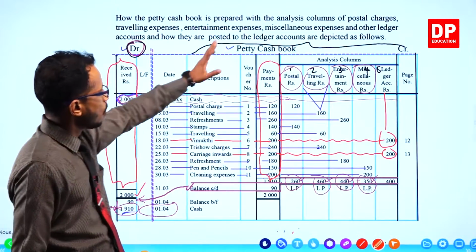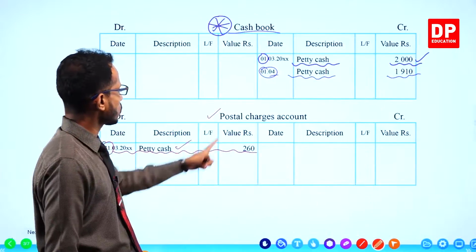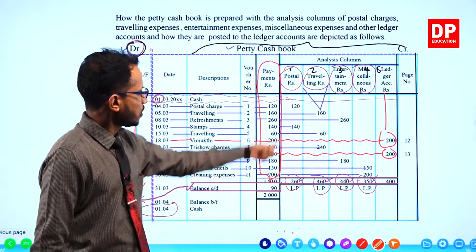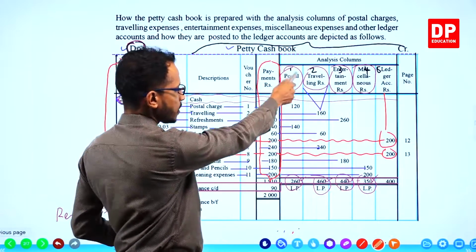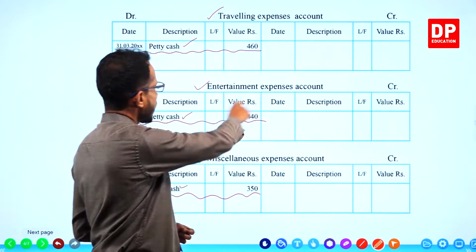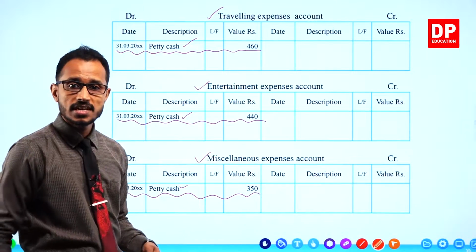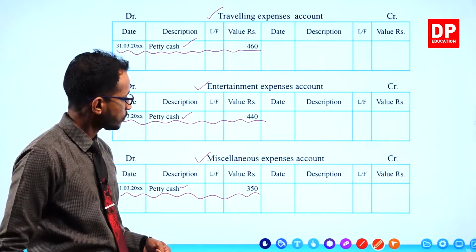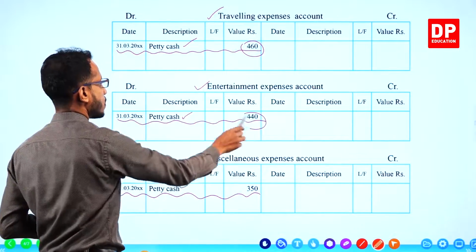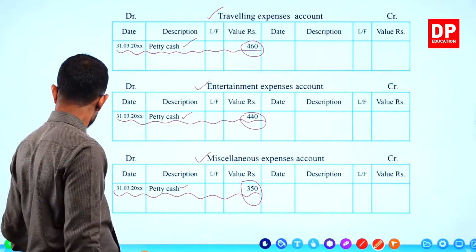Now all the analysis columns: the postal column has a separate account called postal account. The traveling column has a separate ledger account called traveling expenses account, and the entertainment column has an entertainment expenses account. The miscellaneous column has a miscellaneous account. All the column totals are debited to the relevant account.